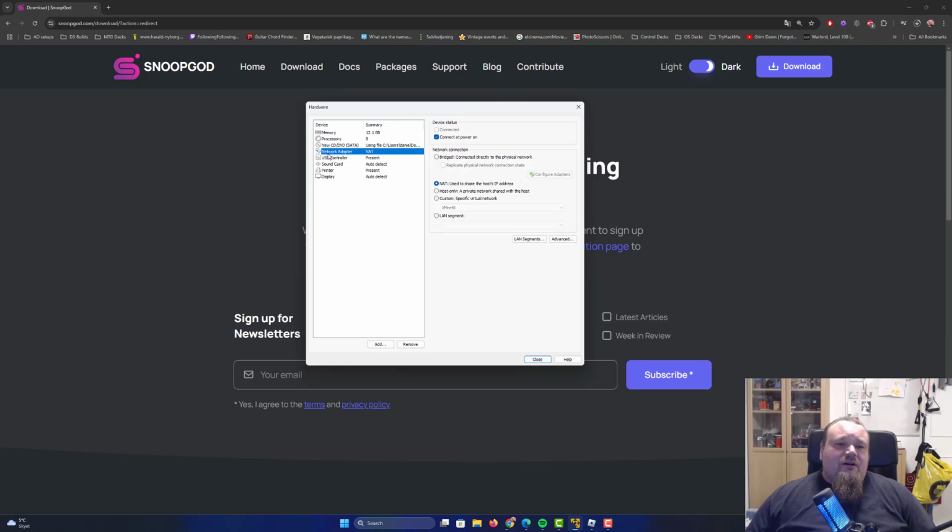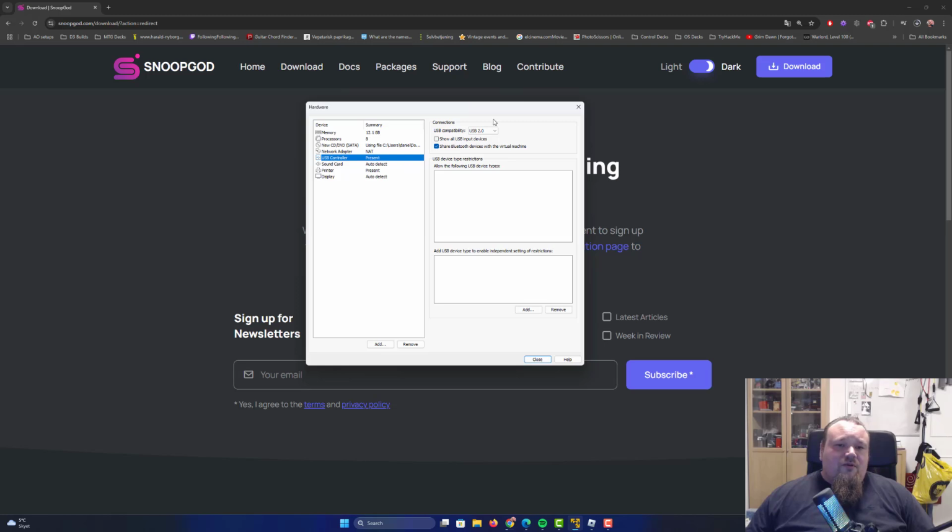And we can go ahead and check out the network adapter. It can say like bridged directly to the physical network, or NATing using the host IP address, and so on. It doesn't really matter too much right now for me, because what I'm gonna do is more or less just connect to TryHackMe with it using VPN, so that's gonna be fine. USB controller is present. It can be fine.